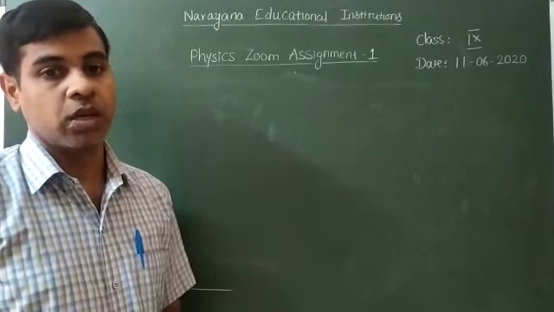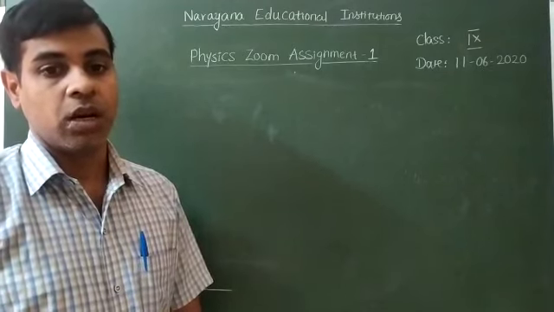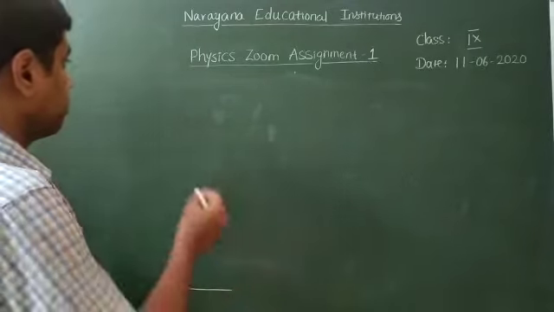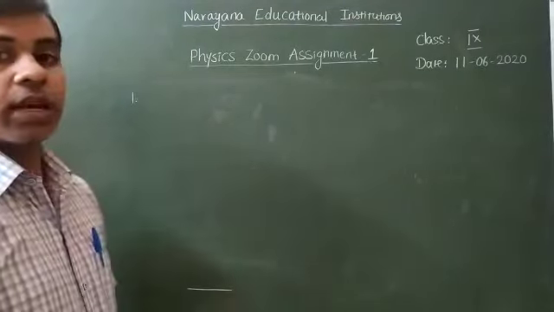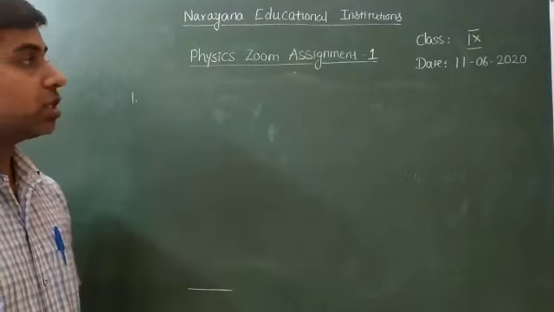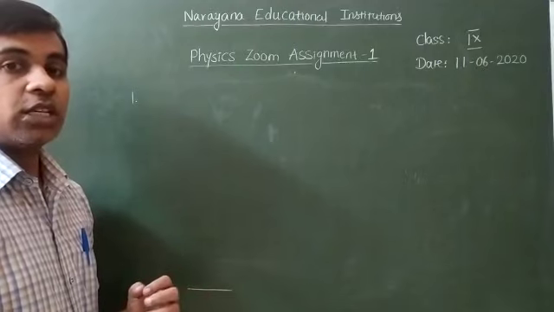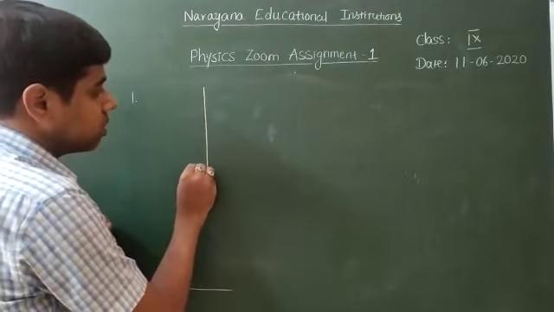So, in the assignment, the first question they gave is: draw the graph between constant acceleration and time. Constant acceleration means it is not varying with respect to time. So, the graph will be like this.